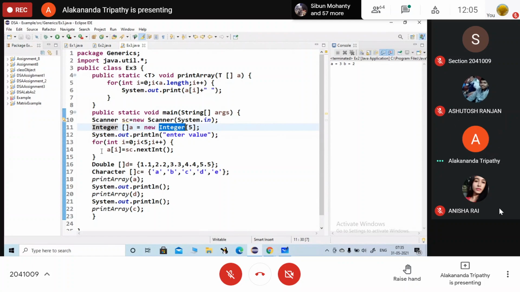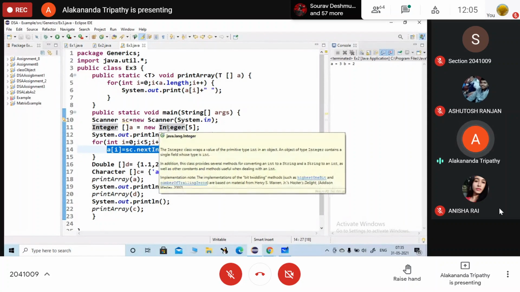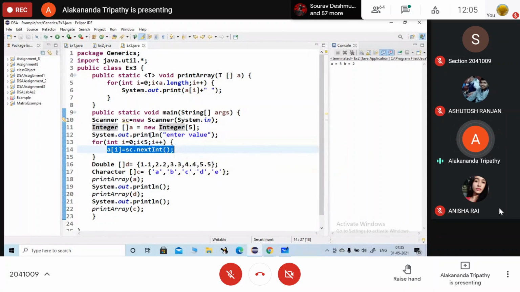You input the base type value, and it is automatically converted to object type. This process is known as autoboxing. Again it is passed to the array, where the object type is converted back to base type, and this process is known as unboxing. So it will show you the result.